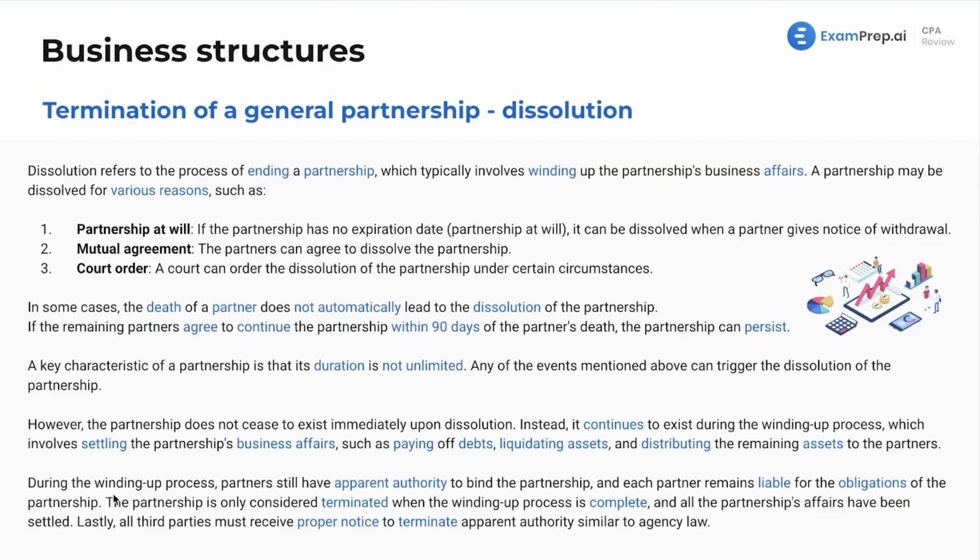Now, during the winding up process, partners still have apparent authority to bind the partnership, and each partner remains liable for the obligations of the partnership. The partnership is only going to be considered terminated when this whole winding up process is complete and all the partnership's affairs have been settled. And lastly, all third parties must receive proper notice to terminate apparent authority, similar to agency law. Well, similar to agency law because this essentially is agency law. Yeah, it all is nicely interconnected with itself. And this makes sense as well.